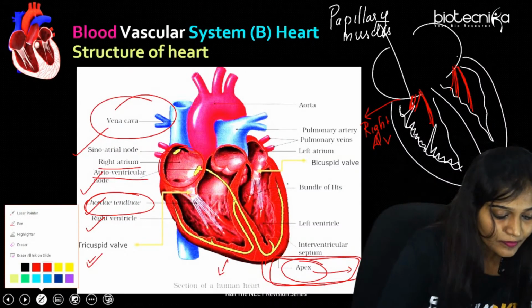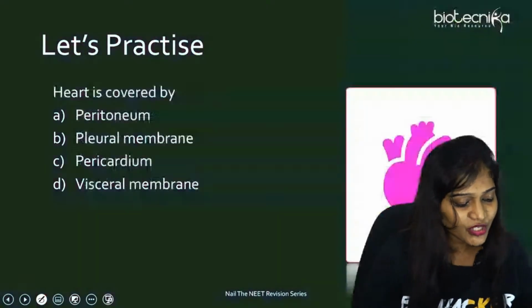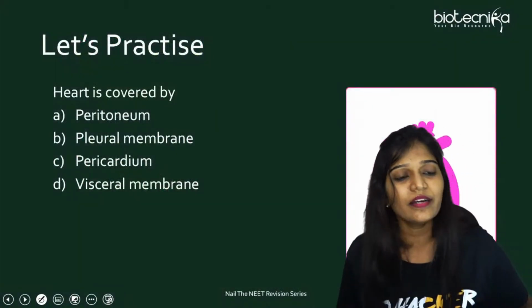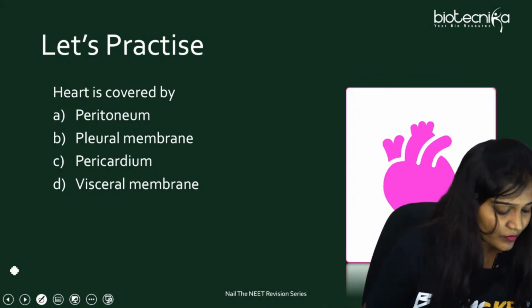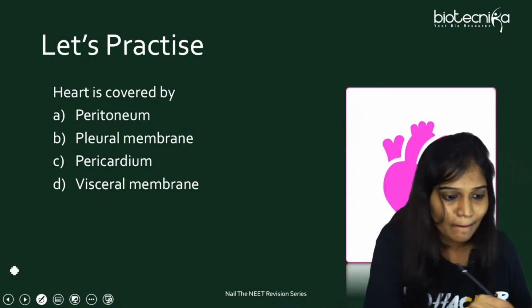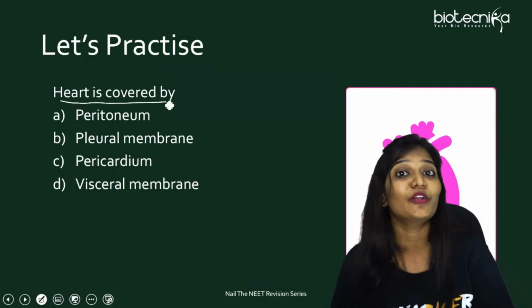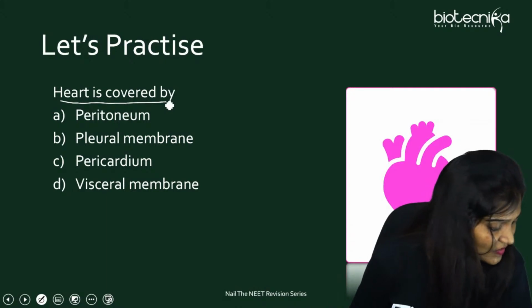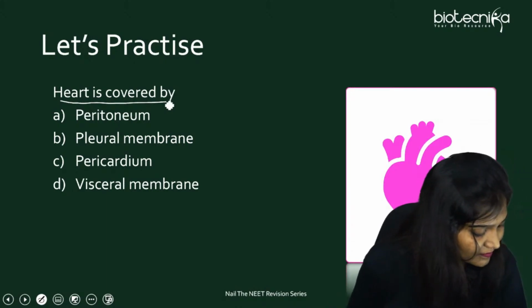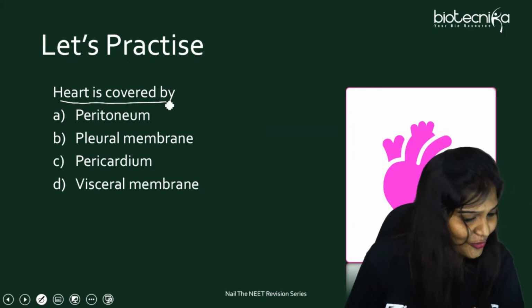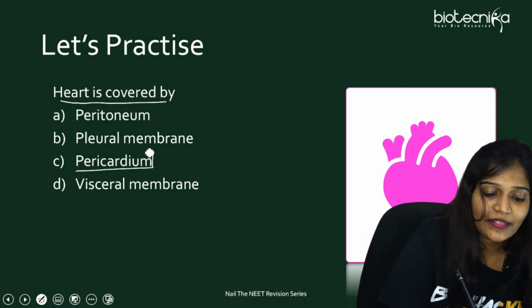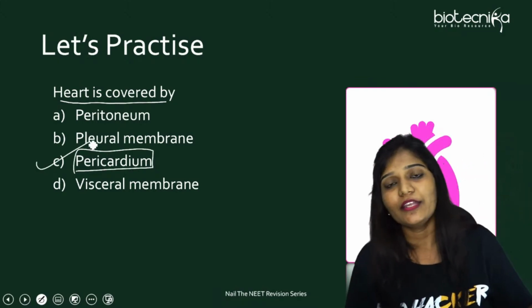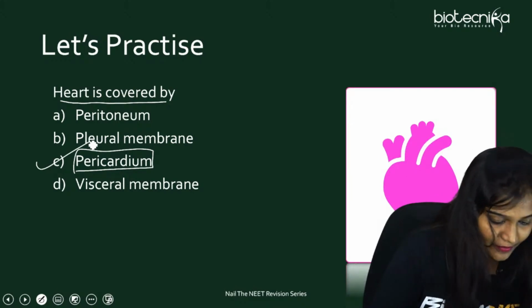Okay, let's go in for some questions. I want an answer from all of you. Heart is covered by peritoneum, pleural membrane, pericardium, or visceral membrane? Can you just answer, somebody? Heart is covered by a double wall, to be very specific. Anybody can answer. Peritoneum or pleural membrane or pericardium or visceral membrane? Yes, it's going to be pericardium, double-walled pericardium. I told you, serous as well as fibrous one. Very good, very good, Mati.